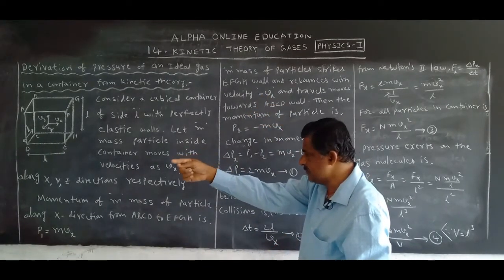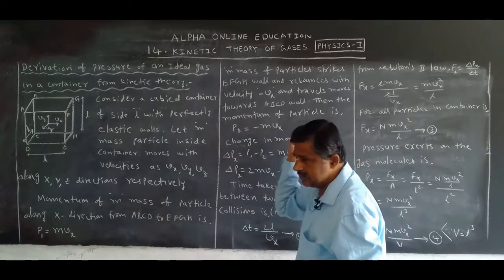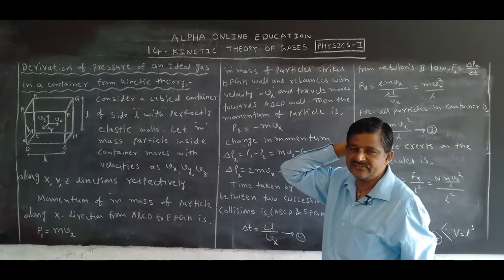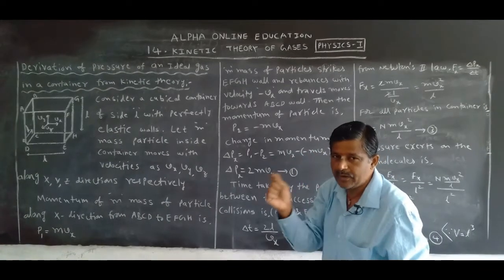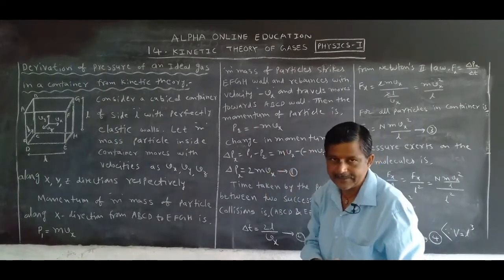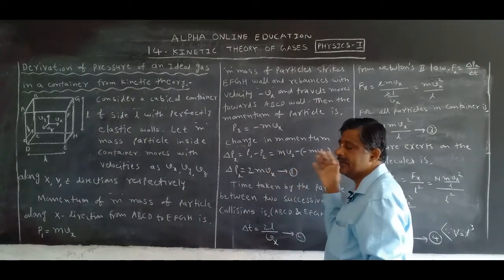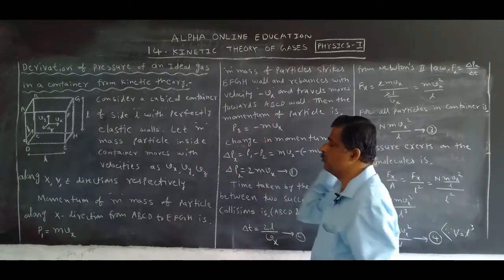The particle moves from the ABCD wall to the EFGH wall. When it touches the EFGH wall, which is an elastic wall, what happens between the wall and the particle? A collision occurs. Then what happens? It rebounds and moves back.